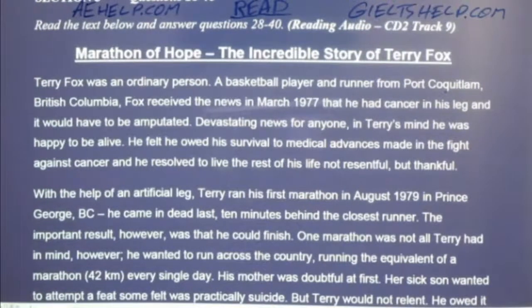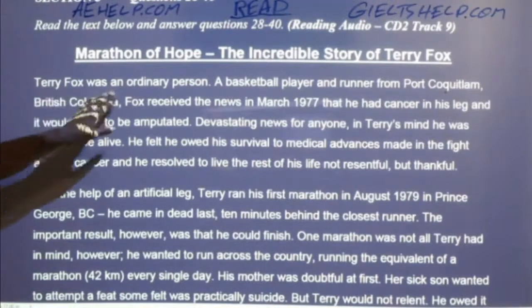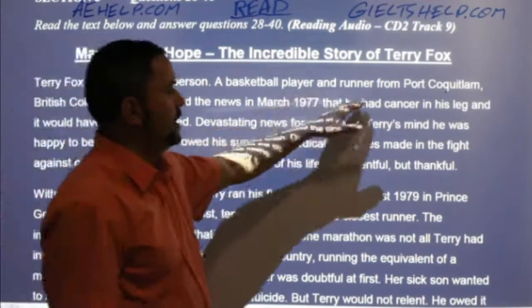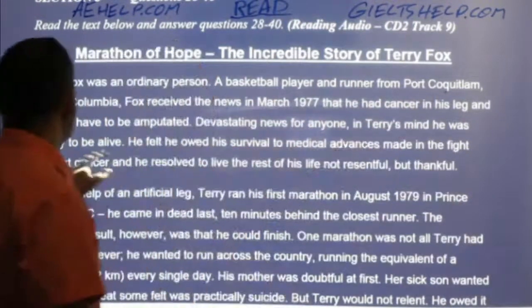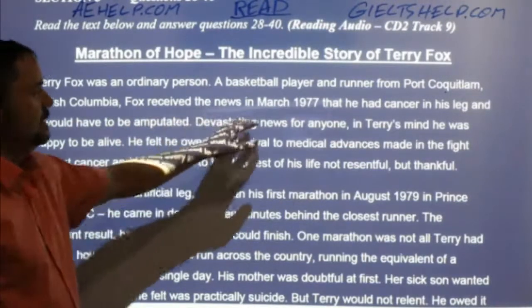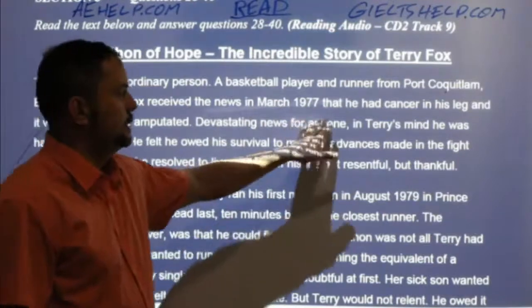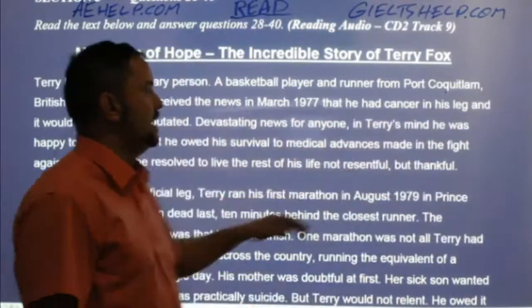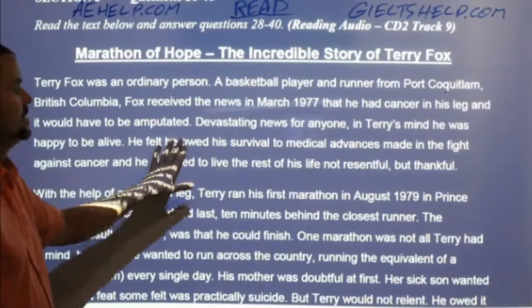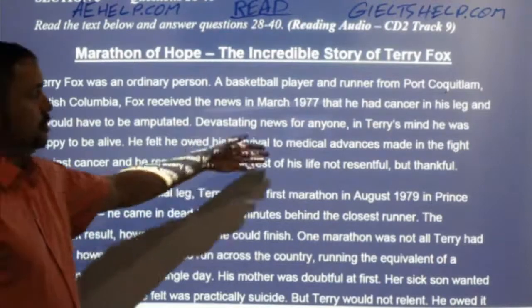All right. Terry Fox was an ordinary person, a basketball player and runner from Port Coquitlam, British Columbia. Fox received the news in March 1977 that he had cancer in his leg and it would have to be amputated. Oh, that's terrible. Devastating news for anyone.